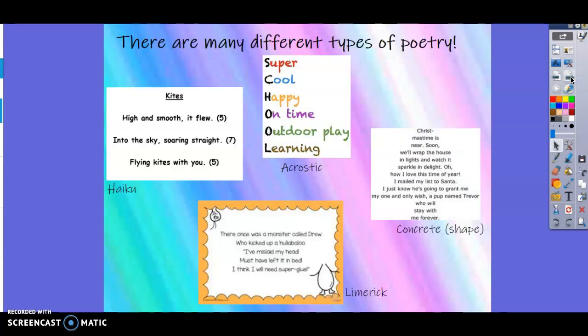So, guys, I can't even express how many different types of poetry there are. I have 4 on the screen here. We've got haikus, which have a very specific amount of syllables in each line. We have acrostic. You know, when you would write out your friend's name going up and down, kind of like the word school here, and you would write out a letter that describes them, that's a type of poetry. Another type is concrete, where the poem is actually in the shape of what the poem is talking about. And there's also limericks as well. Guys, there are so many different types. I don't think I could possibly fit all the different types of poetry on this screen, but I wanted to show you a few of the most popular kinds.